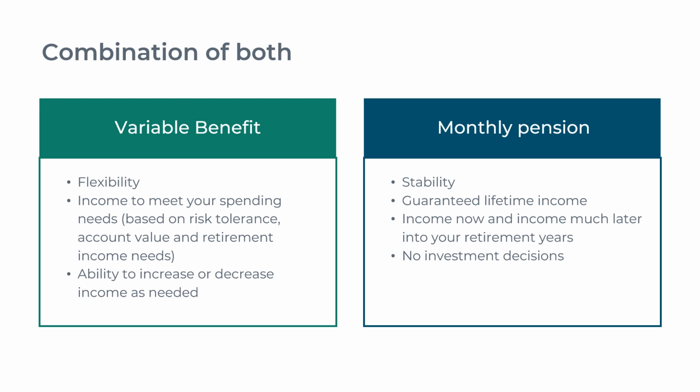The CSS monthly pension will provide you with stability and will provide you with a guaranteed lifetime income. For example, if you live to be 110 years old, the payment will continue to be paid to you. It also provides simplicity, as you no longer are responsible for making the investment decisions. Some members set up a monthly pension for their anticipated fixed expenses and then use the VB account for some added flexibility.